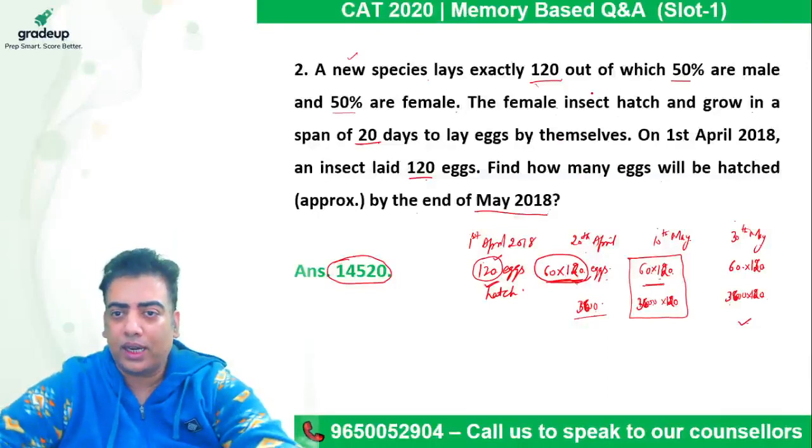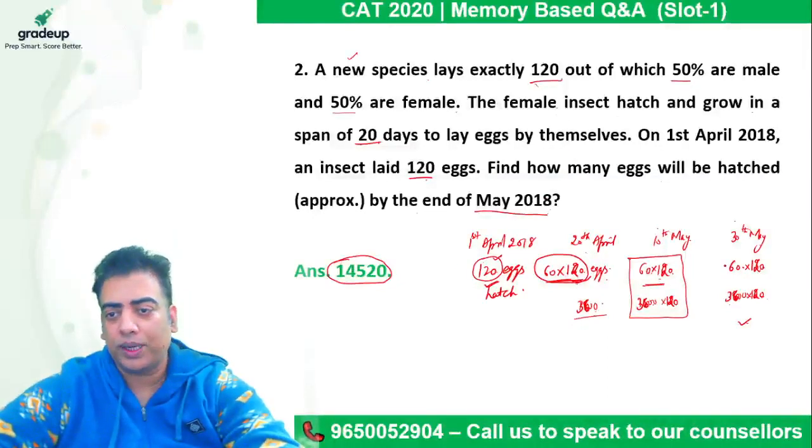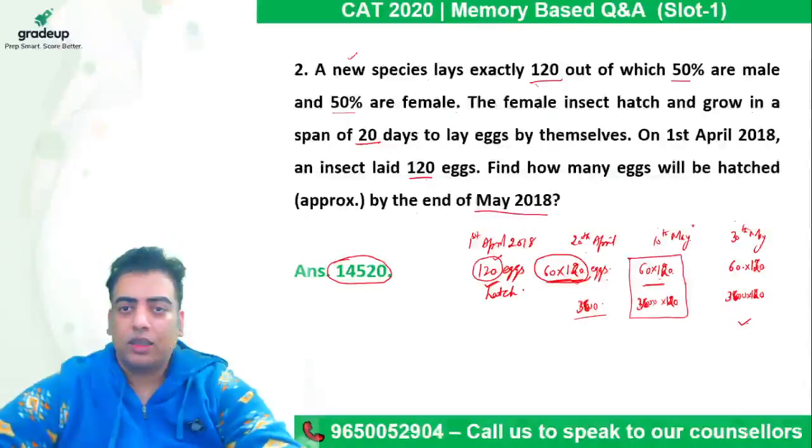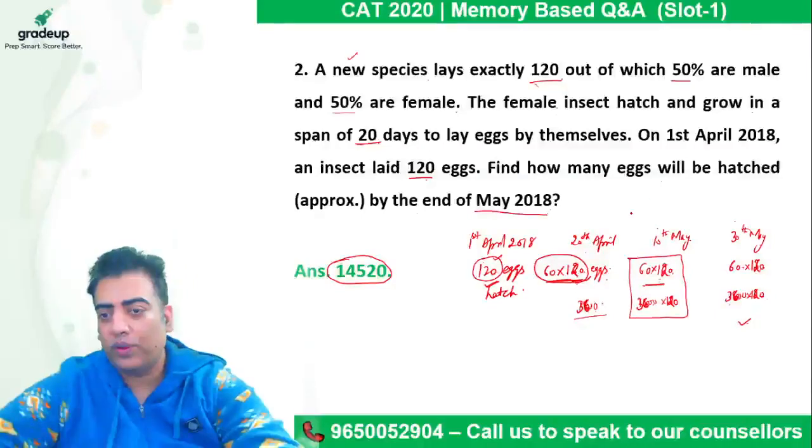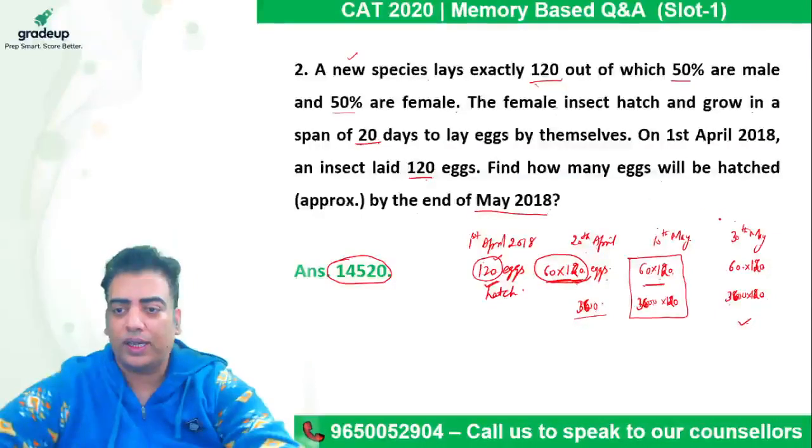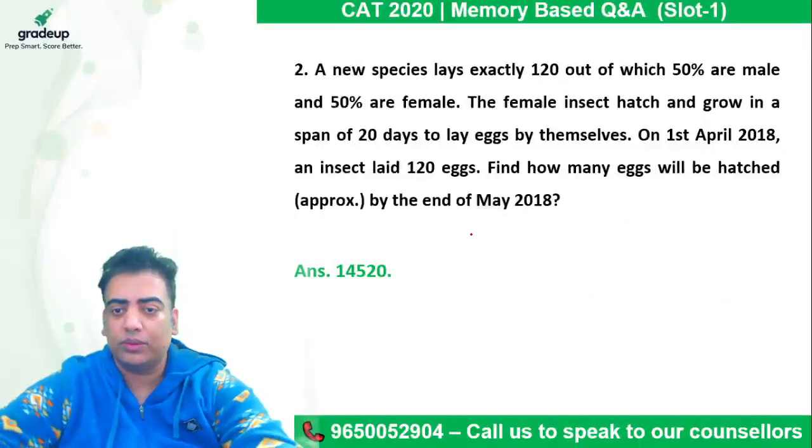So here the statement is not very clear about how the process is to be carried out, right? Now, if the question says that the insects can lay eggs over and over again after a period of 20 days, then this is how it should be calculated step by step. If it says that it can lay eggs only once in their lifetime, then we just need to consider that part once. So then the calculation will be something like this.